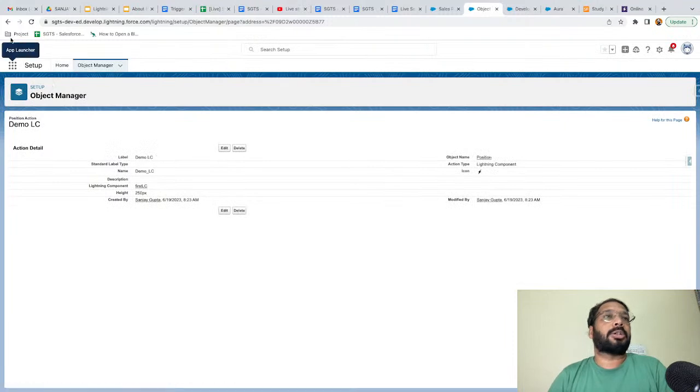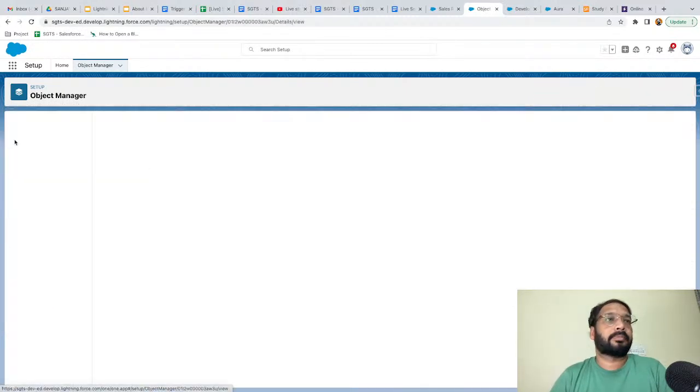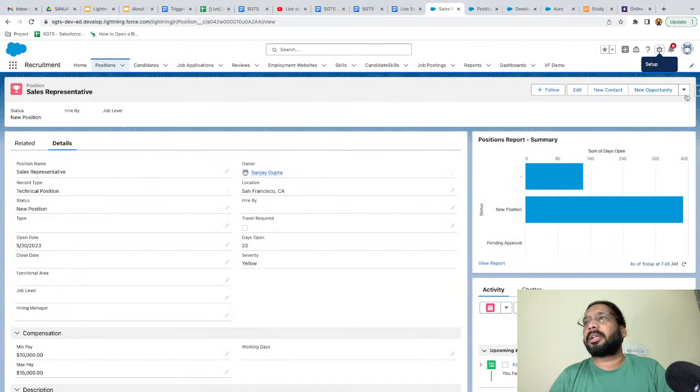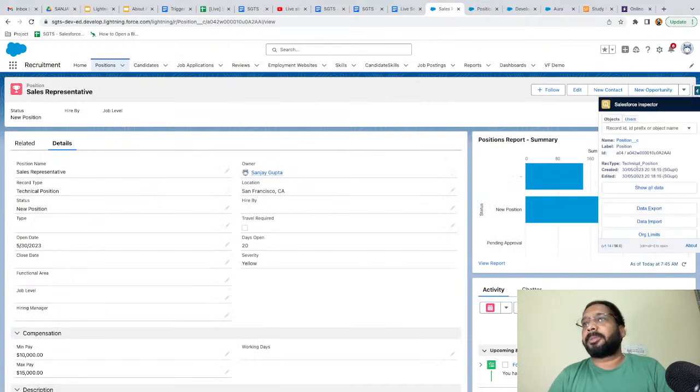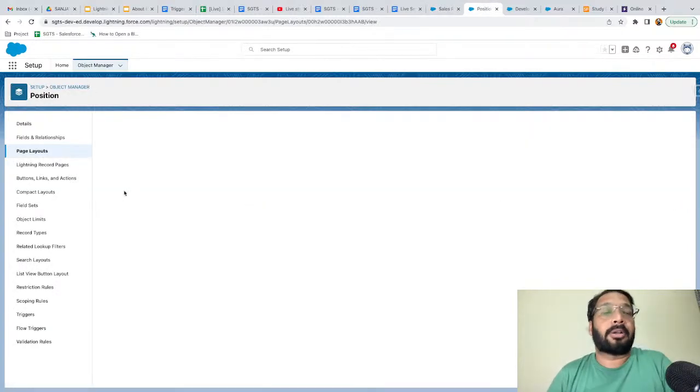After creation of this, go back to Object Manager, search for the Position object, then go to Page Layouts and open. I need to check which page layout it is. It is basically the Technical Position Layout, so I'm going to place that button on the Technical Position page layout.